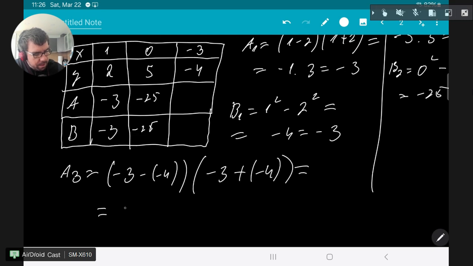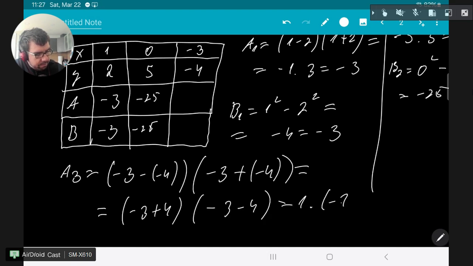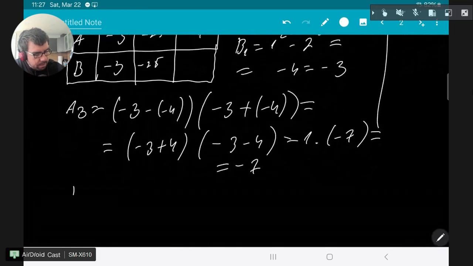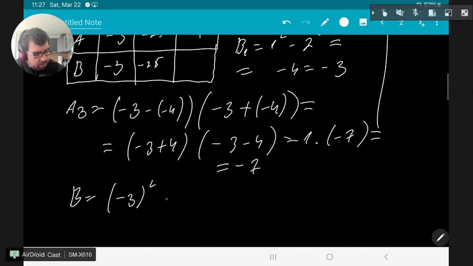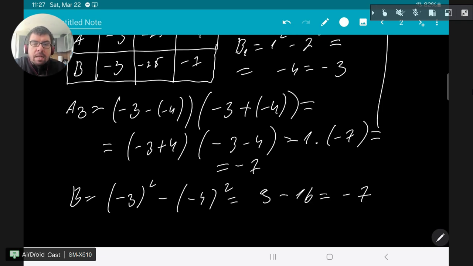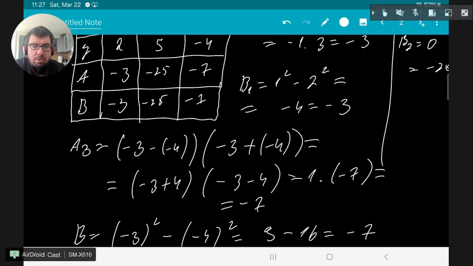This is going to be minus 3 plus 4 times minus 3 minus 4, 1 times minus 7, which is minus 7. And what about b? b is going to be minus 3 to the power of 2 minus 4 to the power of 2, that is 9 minus 16, that is minus 7 again, okay? And so on and so forth. For every value of x and y, a and b are equal, okay?